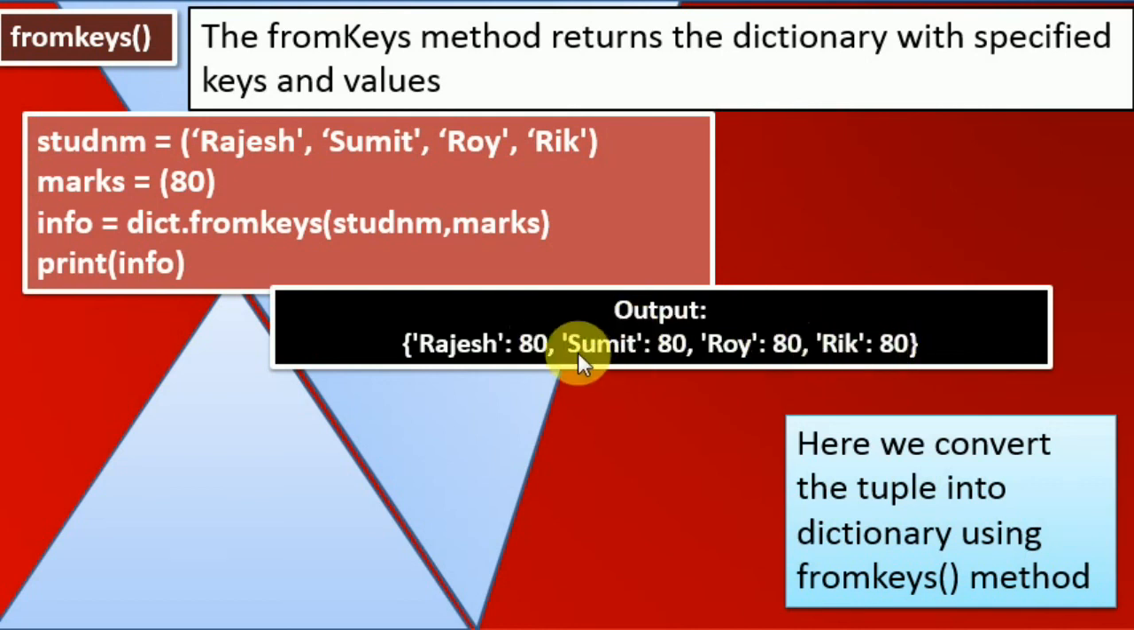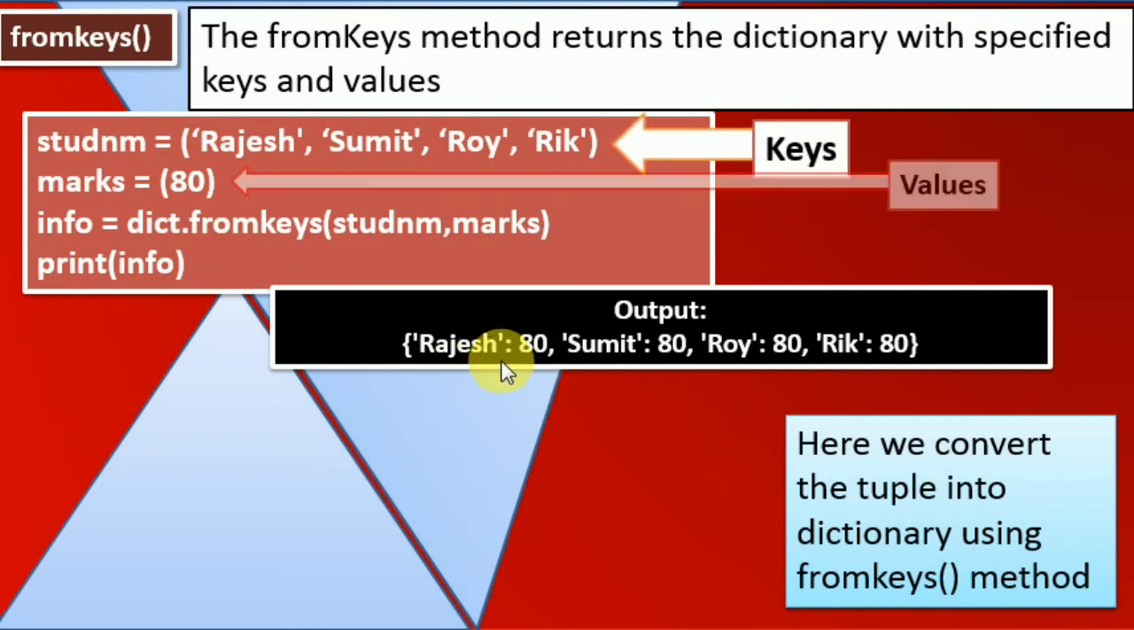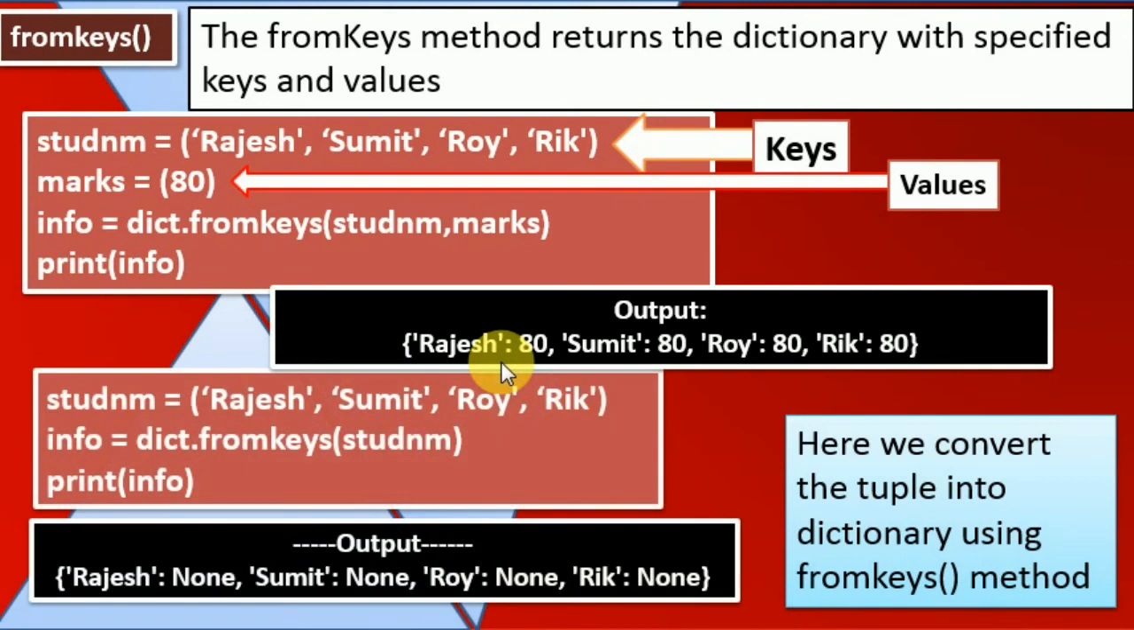You are not supposed to put different values by using fromkeys. It just puts the same value, but afterwards we can make changes also. You know that updating can be done in a dictionary. The values can be changed, but the keys remain as they are. So here these are the keys, and this becomes the values.